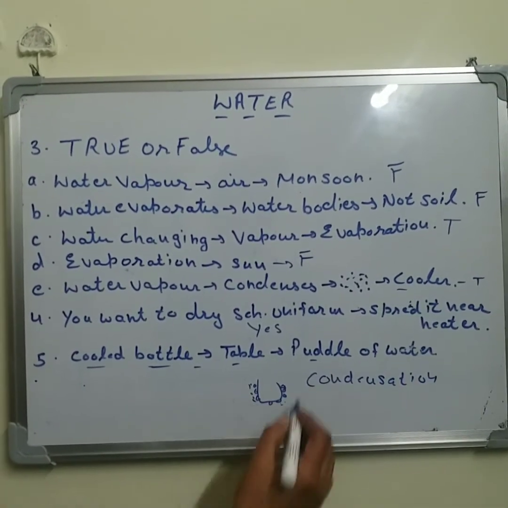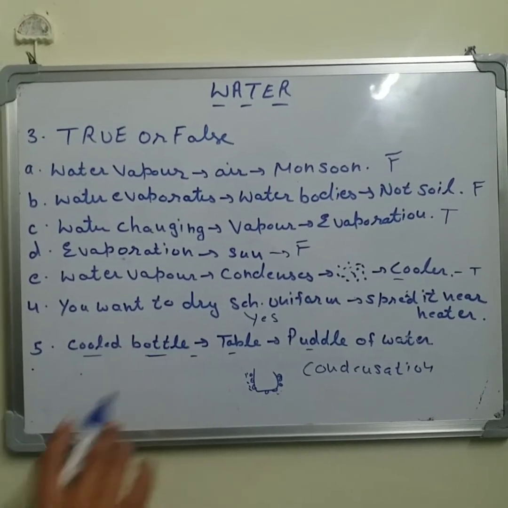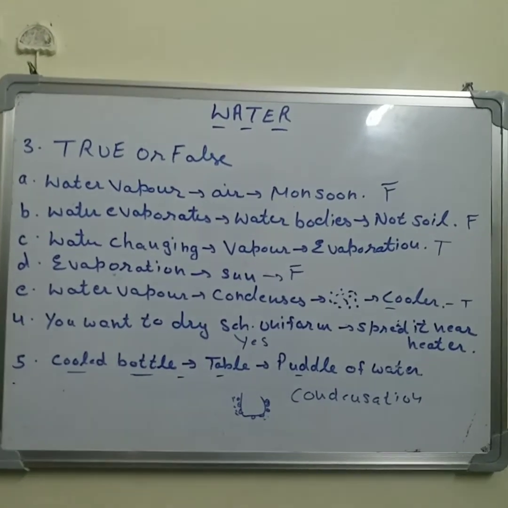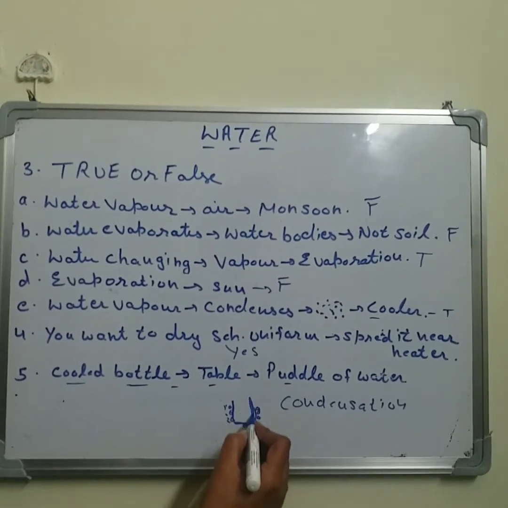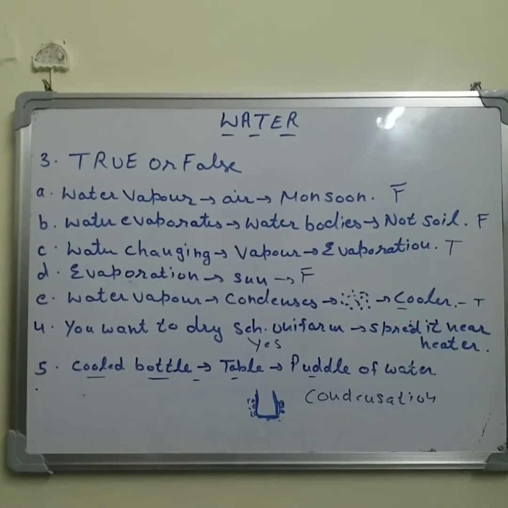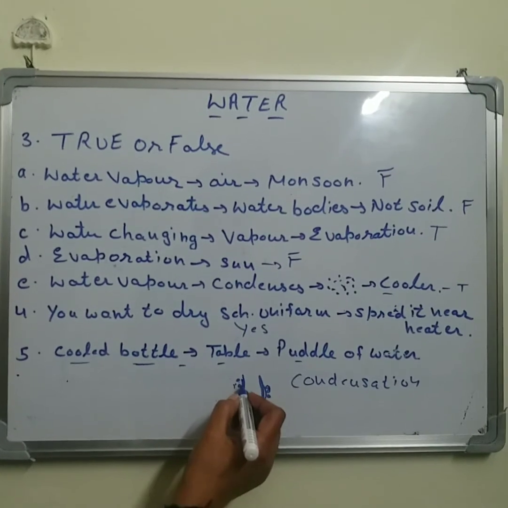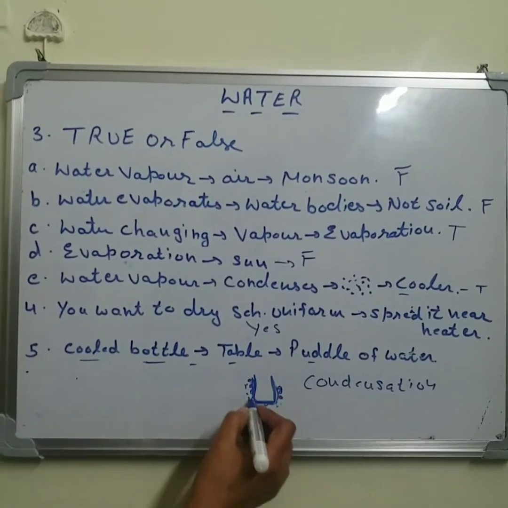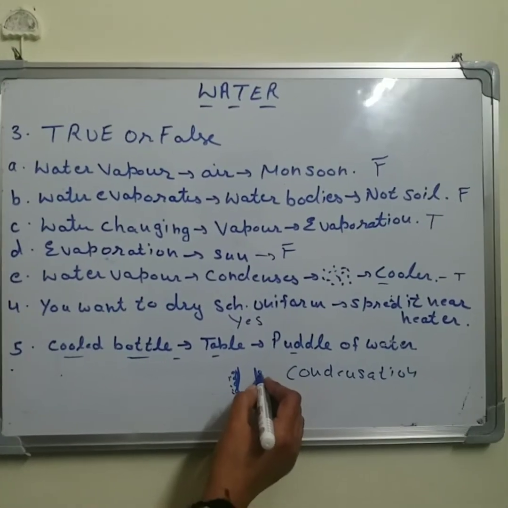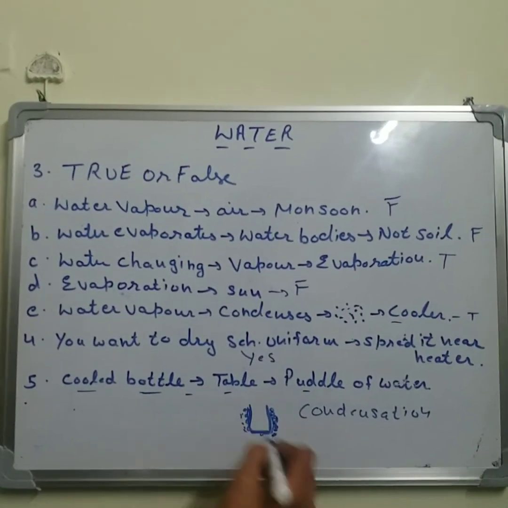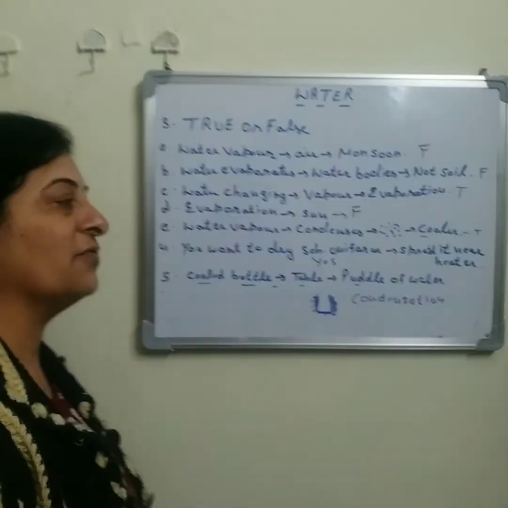See, there is water vapor present in the atmosphere. So the water vapor is present around the water bottle. When this water vapor comes in contact with the outer cool surface of the bottle, because the bottle we had taken from the refrigerator is the cooler one, it converts into water droplets, and these water droplets we are able to see. So it is due to the process of condensation.